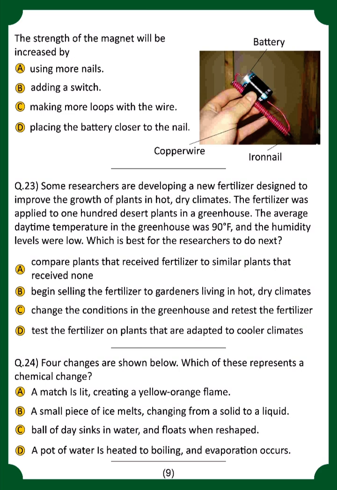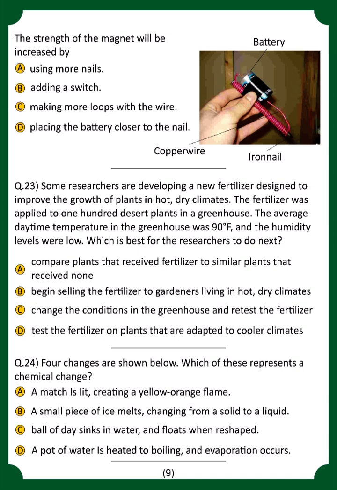Moving towards the next question. Researchers have developed a new fertilizer designed to improve the growth of a plant in hot or dry climates. You have to see the temperature of the greenhouse, and what is the best next step for the researcher to do. So option number A is correct. You have to compare the plants that received the fertilizer to similar plants that received none.